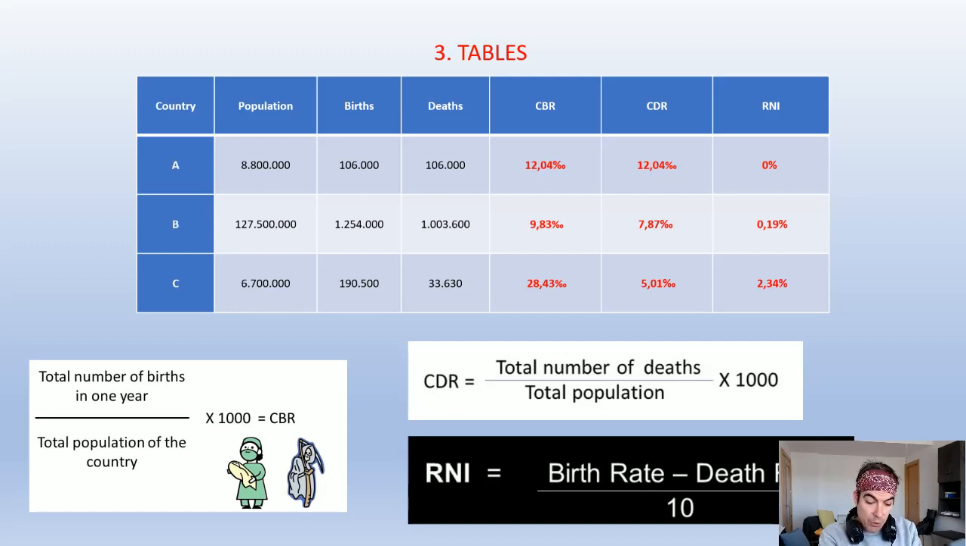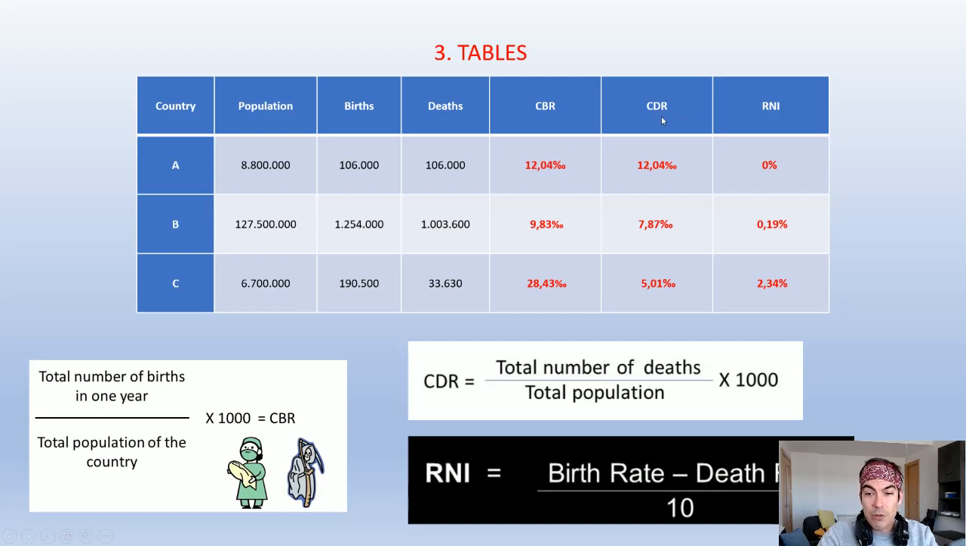The formula of the book is number of births minus number of deaths divided by the number of inhabitants and multiplied by 100. But if you have already calculated the CBR and the CDR, you can calculate the RNI more easily with this formula.